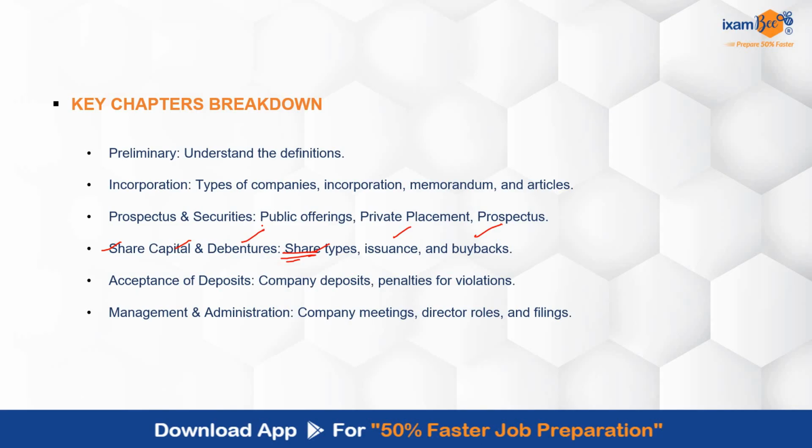Along with that, you can see about the management and administration, then audit and accounts. So this is again one of the important areas जो एग्जाम्स के लिए आपको कवर करने चाहिए, ठीक है। Like in the audit and accounts also, it's the books of accounts, auditors' appointment, all those are important, ठीक है। So like these you can break down. So now you know that there are 5-6 topics, headings which you have to